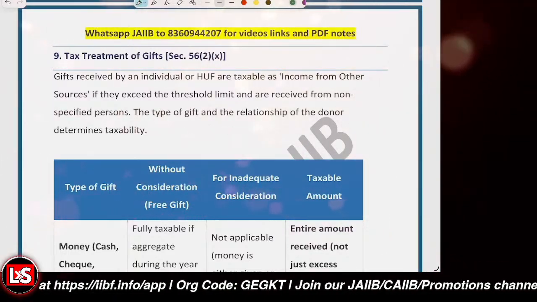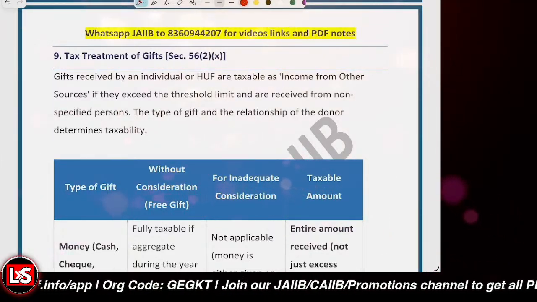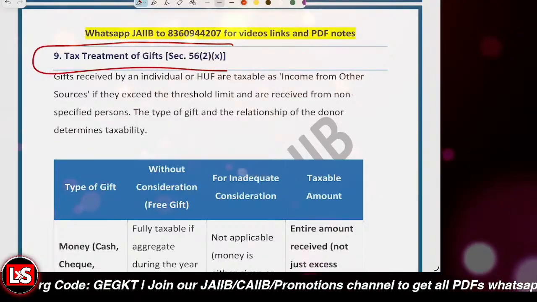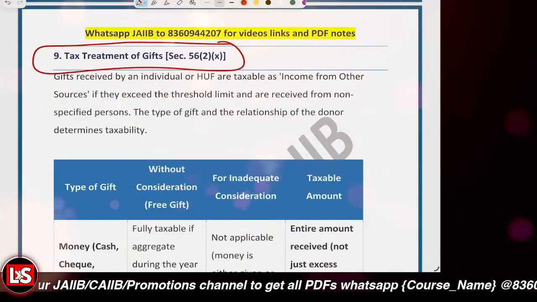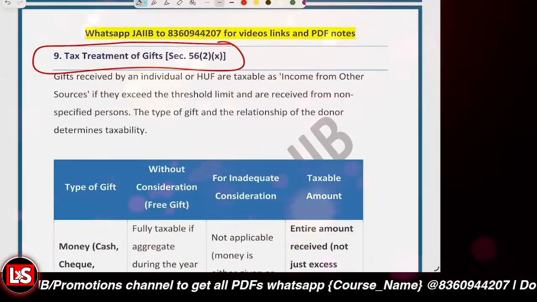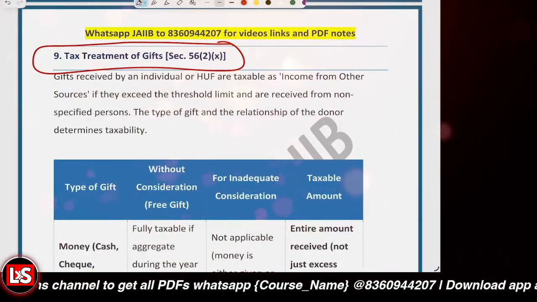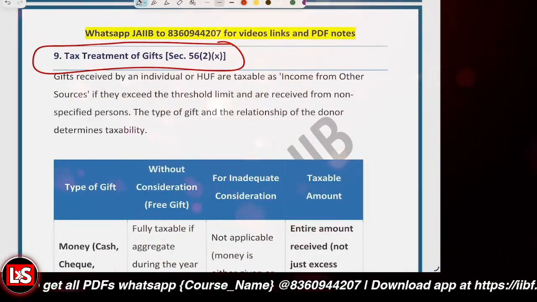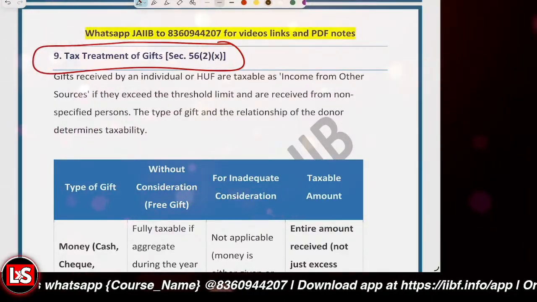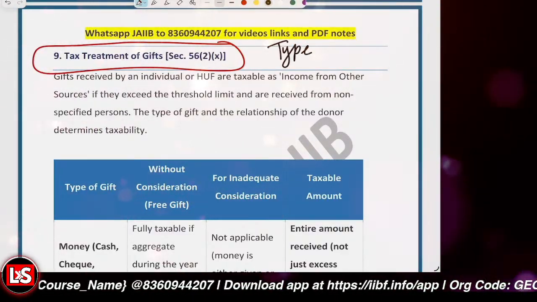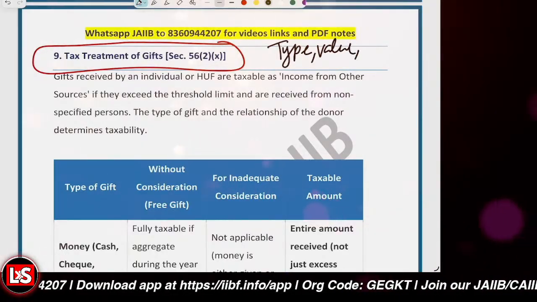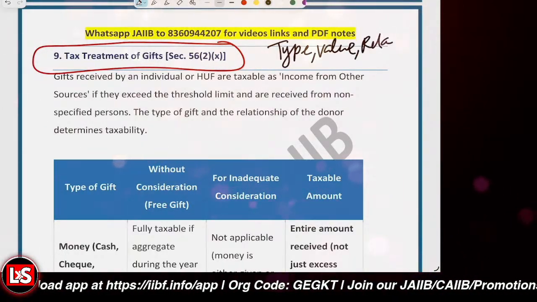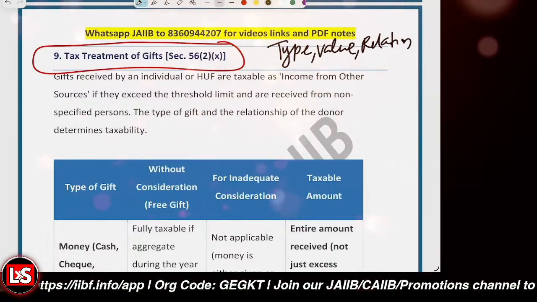Okay. Then it's ready for the tax treatment of the gifts. Like if the gift is received by an individual or HUF, that is also becoming taxable. So it depends upon what type of gift we are receiving, what is the value of the gift, what is the relation of the donor, and what is the occasion of the gift.